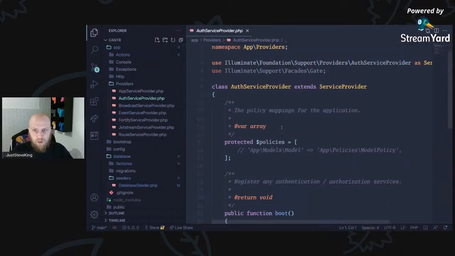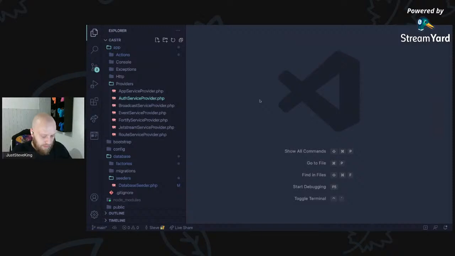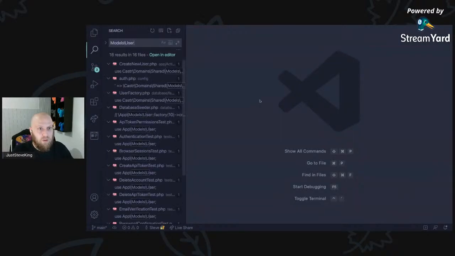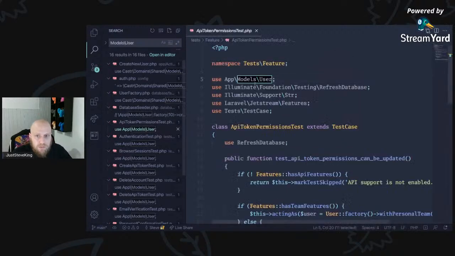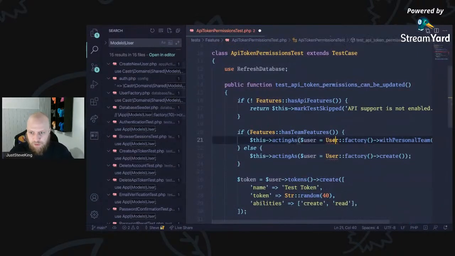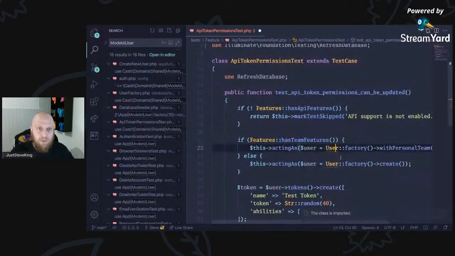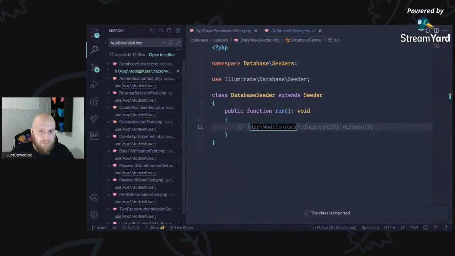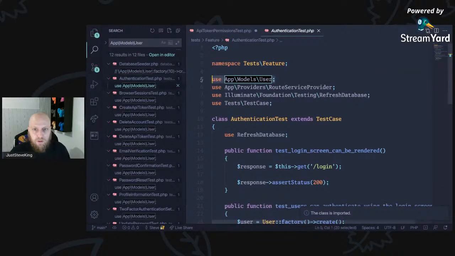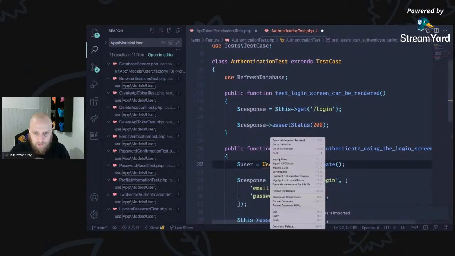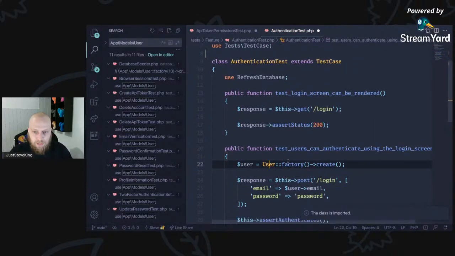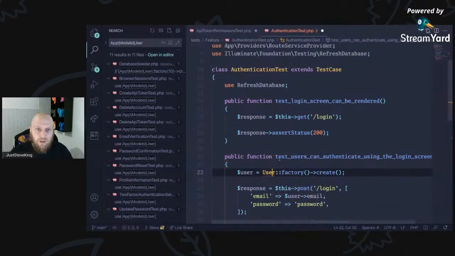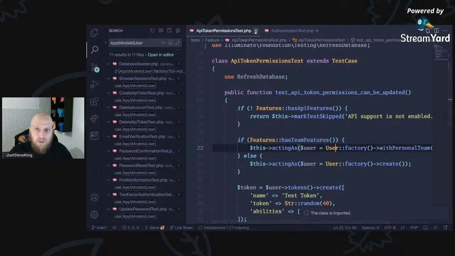We're not actually getting any... oh, okay. Here we go. So user. So let's drop that one. And let's just re-pull this one in, import that one. So we're going to swap that for app models user. Database seeder, we're not bothered about. And we're just going to swap some of these over, and we're going to import, nope, undo that. Import the correct user model where we actually need it.